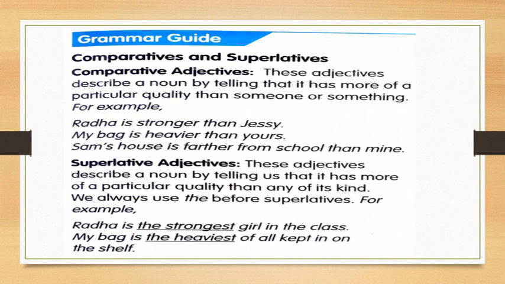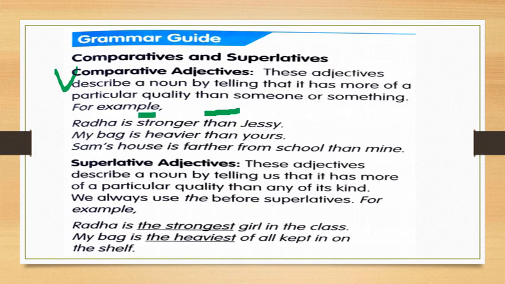comparison of two things. First, let's understand what is called comparative adjectives. These adjectives describe a noun by telling that it has more of a particular quality than someone or something. Like Radha is stronger than JC, means JC is not as strong as Radha. So when we are going to do comparison, we are going to use this word than. It is called comparative adjective.